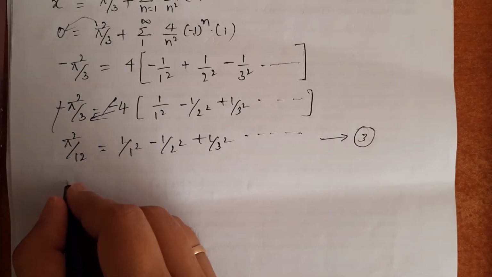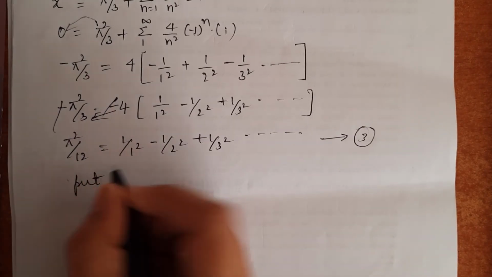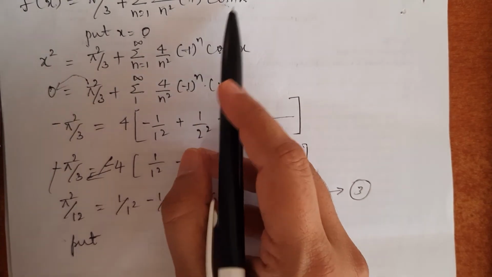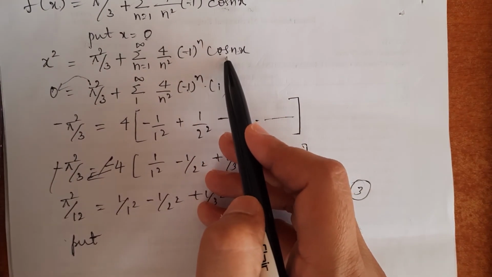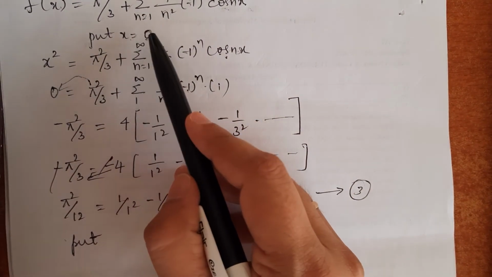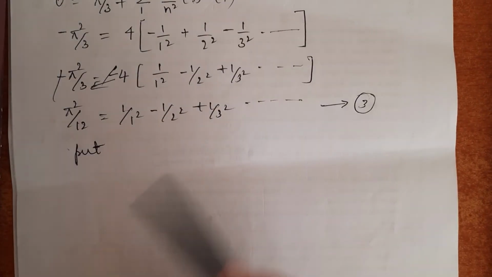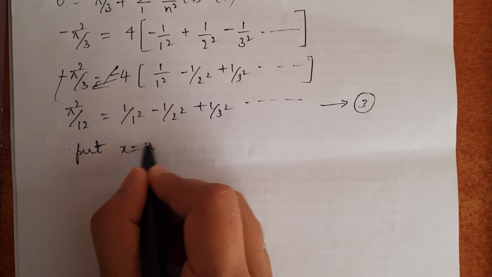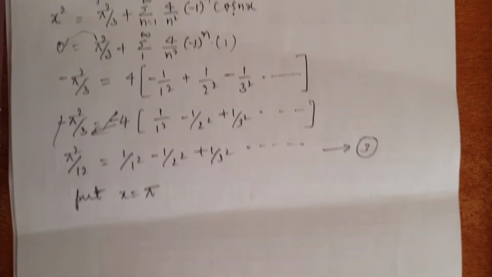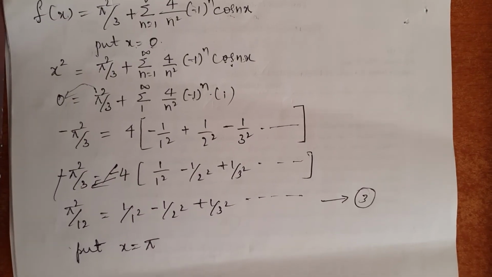Now to get the second deduction part, as I said, whenever we have a cos term in the obtained Fourier series expansion, I can substitute x as 0 or pi or 2 pi. Now I will substitute x as pi. Put x equals pi in equation 2.